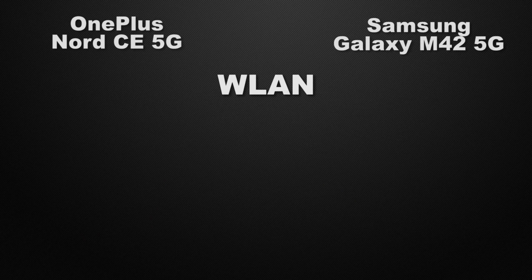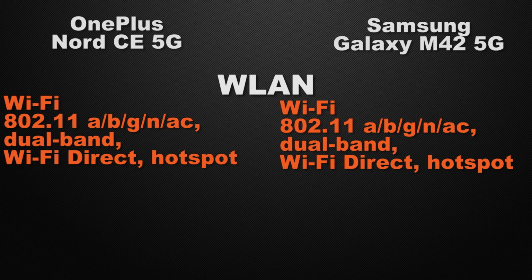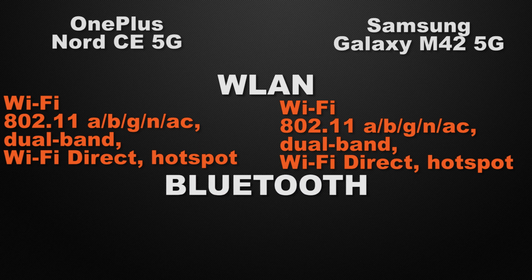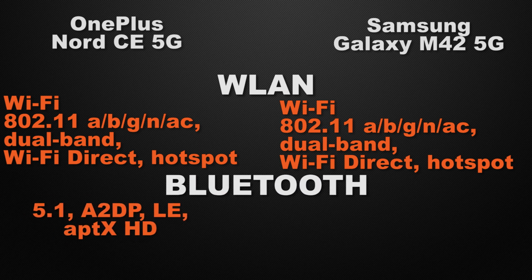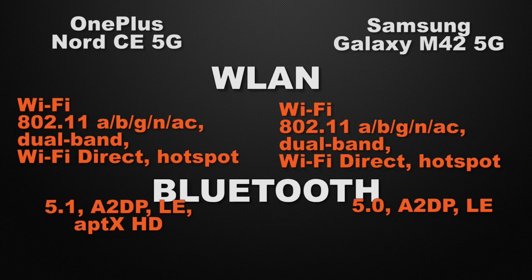Moving to the communication chips in the devices, starting with the WLAN. Both devices come with Wi-Fi AC, dual band Wi-Fi, Wi-Fi direct and hotspot. So it's a tie. And about the Bluetooth version, Nord has the 5.1 generation of Bluetooth, whereas M42 has the 5th generation. So the winner here is Nord because it has a newer generation of Bluetooth.